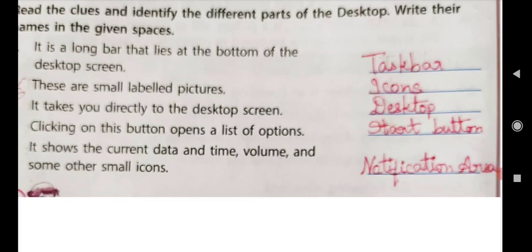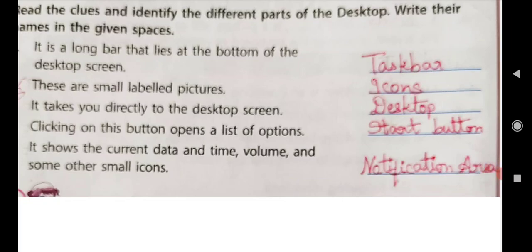Clicking on this button opens a list of options. On which button? It is start button. Clicking on the start button opens a list of options. It shows the current date and time, volume and some other small icons.